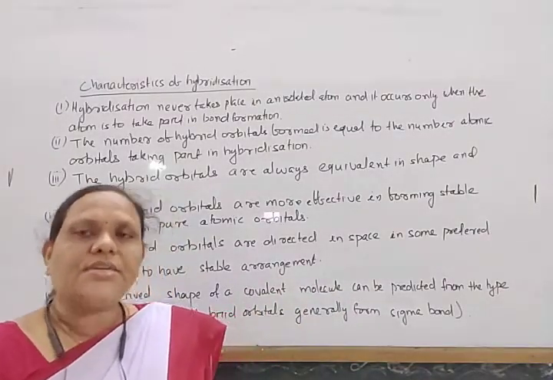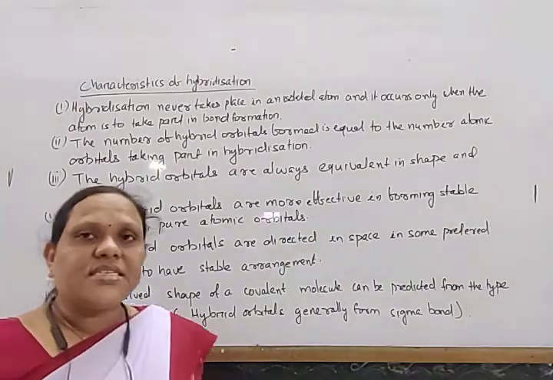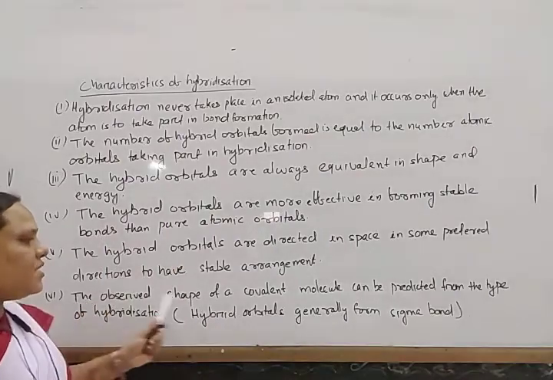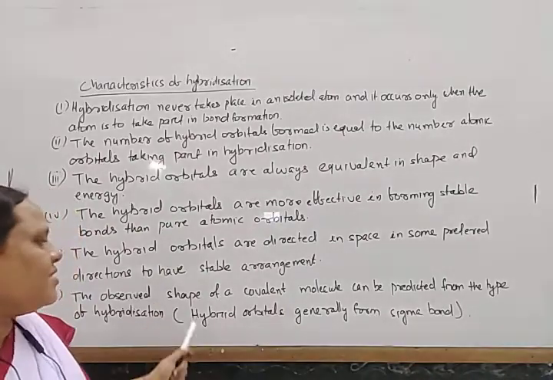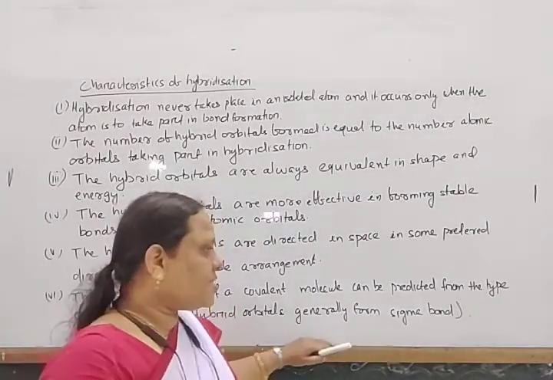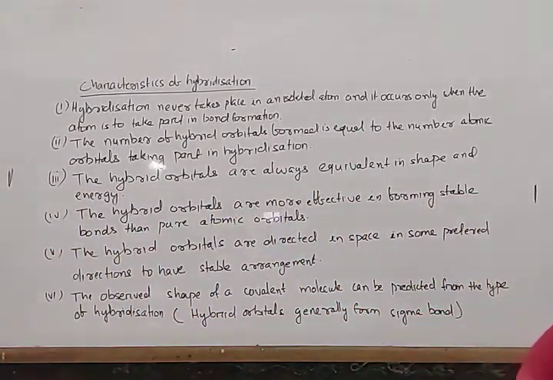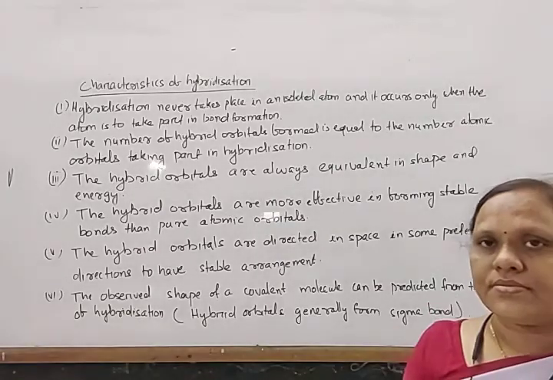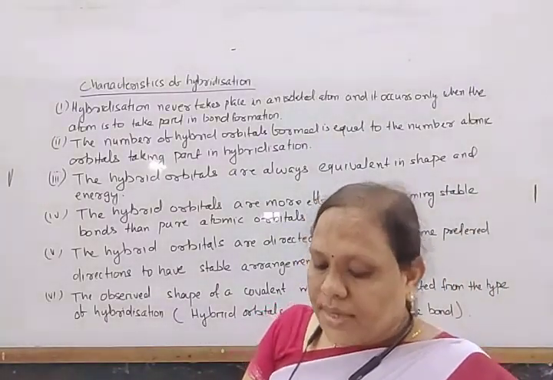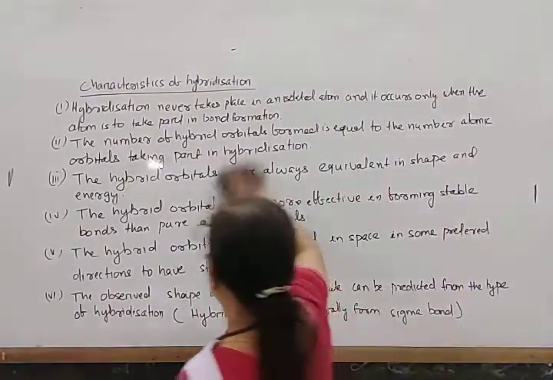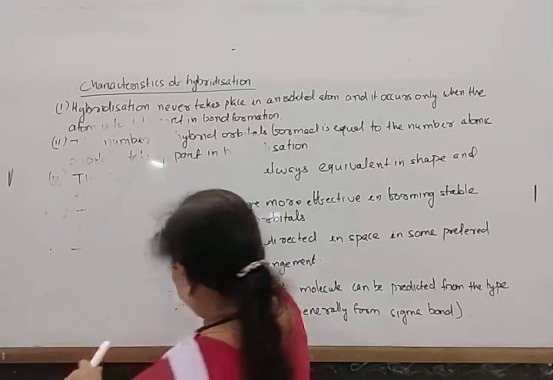As the electron clouds repel each other, in this way they have a stable arrangement, so they are directed in space in different arrangements. The observed shape of a covalent molecule can be predicted from the type of hybridization of its hybrid orbitals, because hybrid orbitals generally form sigma bonds. So note down these points. Next come to the different types of hybridization.